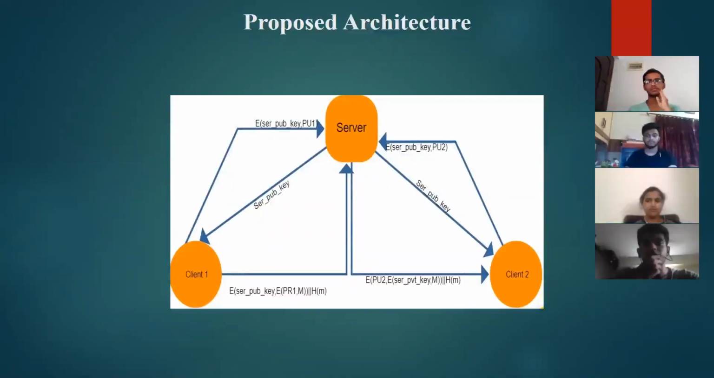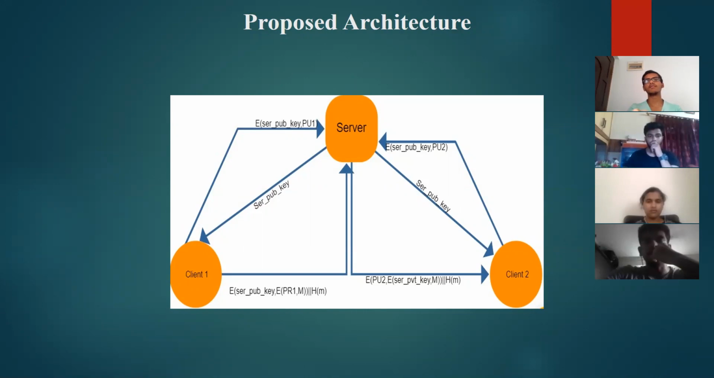This is the proposed architecture for our project. You can see it over here. There's client 1, client 2, and a server. We'll be using the RSA algorithm in our project. Suppose there's a client A and a client B, and each client has their own public and private key. If client A wants to send a message to client B, client A encrypts the message using client B's public key and then sends it. When client B receives the message, client B decrypts it using client B's private key. We are following this in our project.